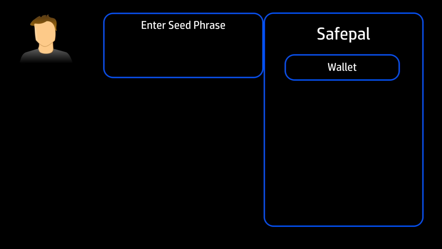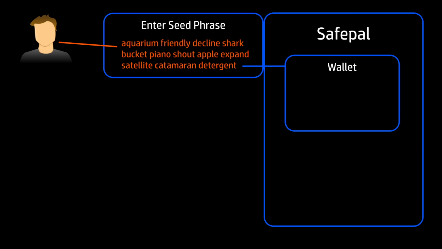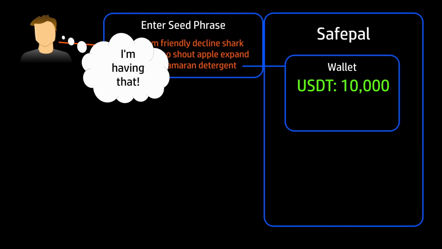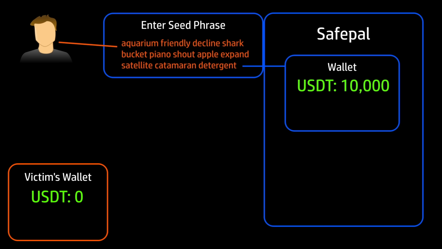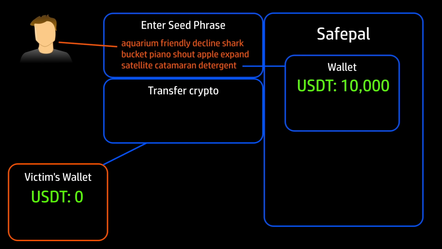The victim of the scam uses the seed phrase to access and open the SafePal wallet, and lo and behold, they find that it contains a large value of cryptocurrency, usually one called USDT, a currency that is designed to maintain parity with the US dollar, and there's maybe $10,000 worth of it in the wallet. At this point, the victim is supposed to act out of avarice and decide to try to take this money for themselves. So they try to withdraw it, but they immediately hit a problem, and critically, it's problem 1 of 3. But also critically, problem 3 isn't evident yet, but we'll get back to that.